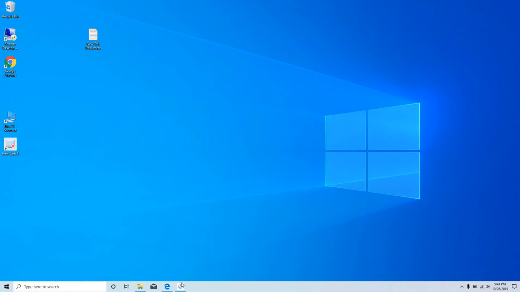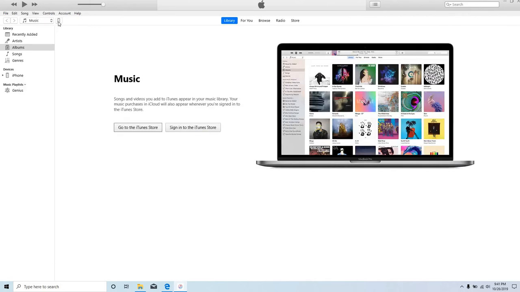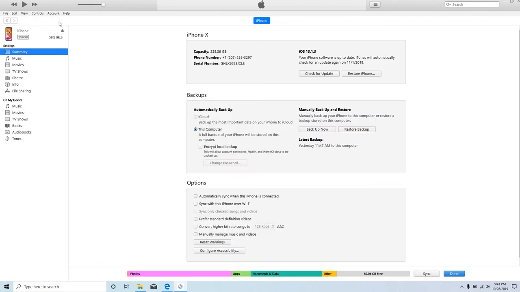So what you would do is open up iTunes and plug in your iPhone. Then click on your iPhone and click on backup now. Once the backup process is completed, iTunes will create a backup folder for you with all the information that was on your iPhone.